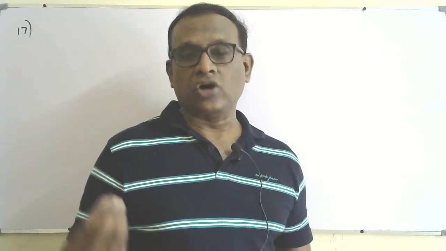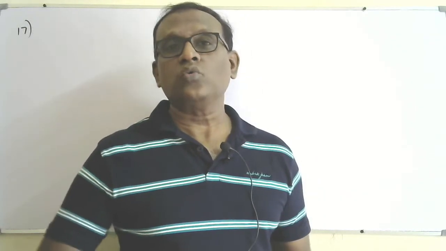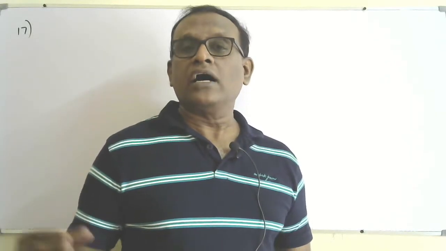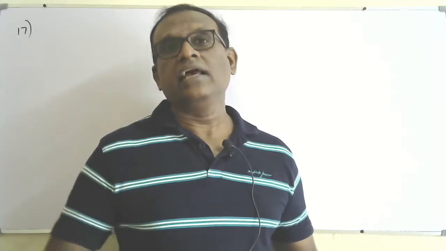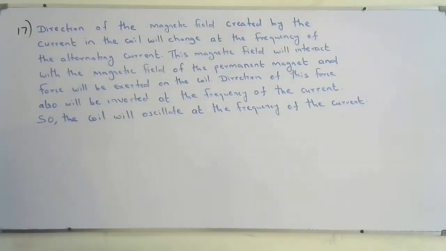So this magnetic field interacts with the magnetic field produced by the permanent magnet and there will be a force acting on the coil. So the direction of the force also will change at the same frequency as the frequency of the alternating current. Therefore, the cone is connected to the coil, so the cone will oscillate at the same frequency as the frequency of the AC current.